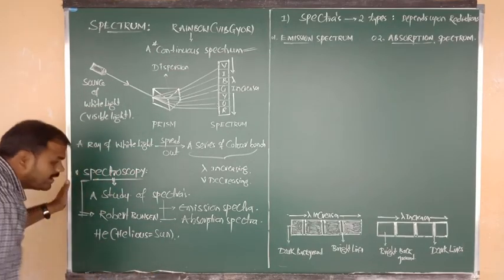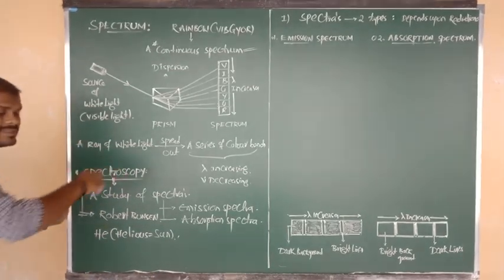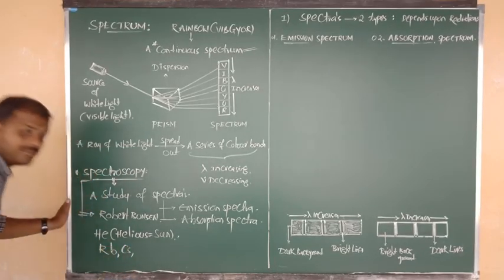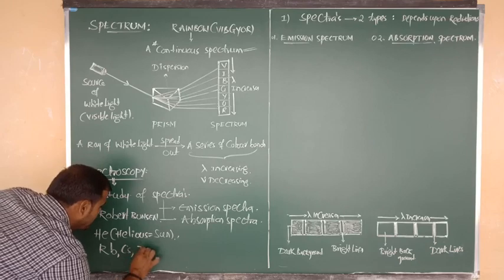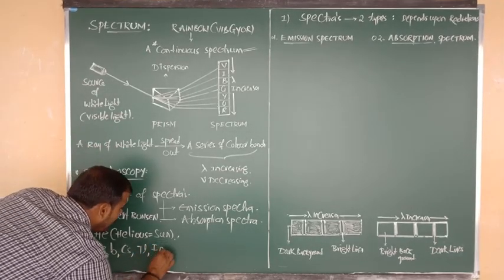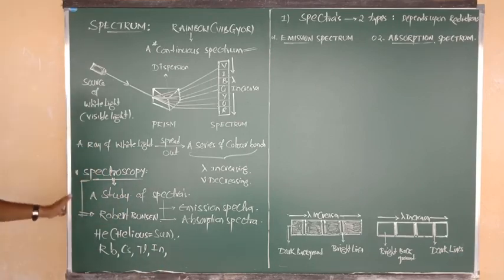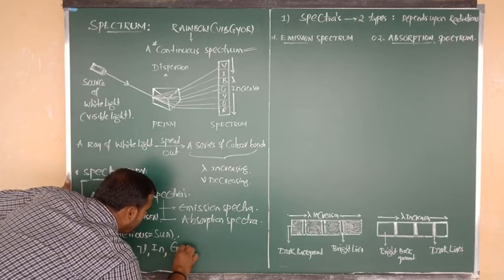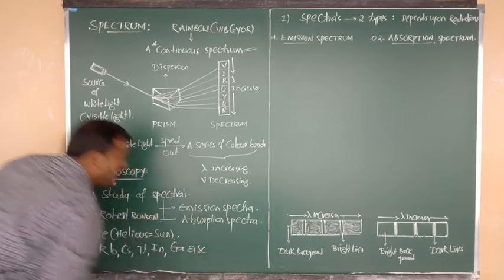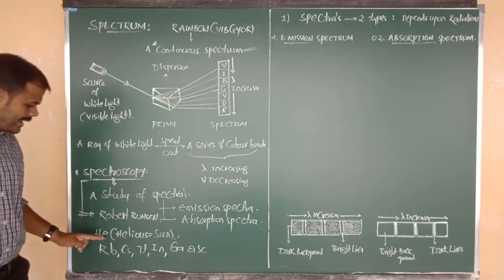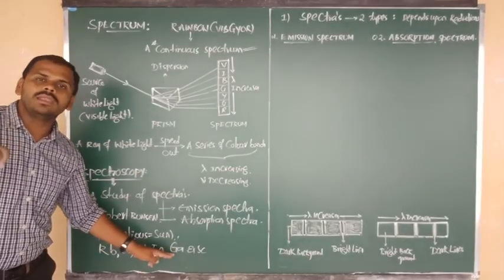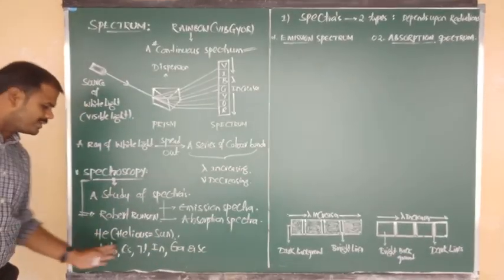And along with helium, some more elements were discovered by the spectroscopic method. That is rubidium. Next one is cesium. Next one is thallium. Next one is indium. And the next one is gallium. Symbol is Ga. And another one is what, beta? Scandium. So helium, rubidium, cesium, thallium, indium, gallium and scandium. So these are the elements.